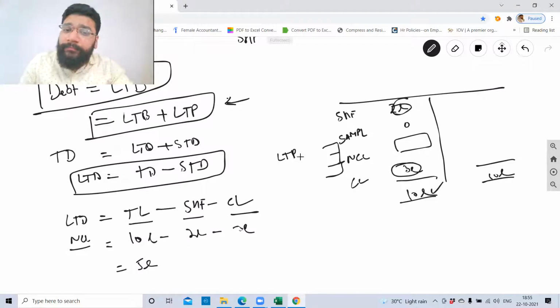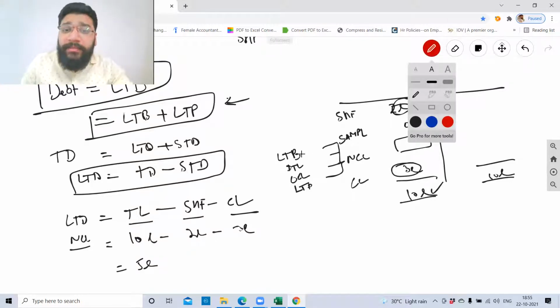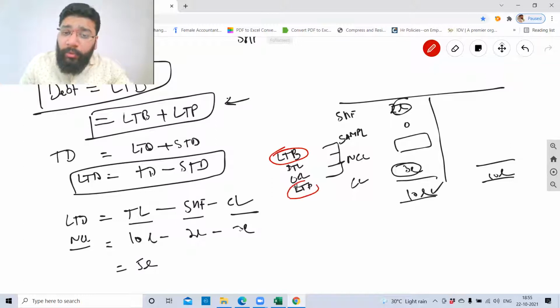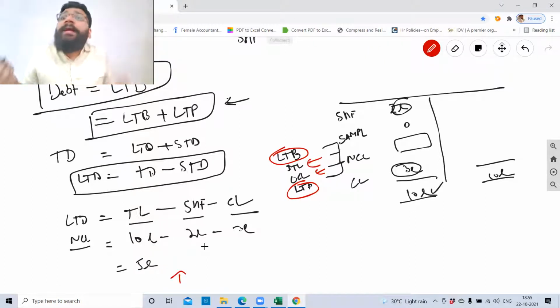Long-term borrowing, deferred tax liability, other current liability, and long-term provision. So you will say that, sir, you said long-term debt is equal to long-term borrowing and long-term provision. So what if this non-current liability is including these two? Now here I don't have any information about deferred tax liability and other current liability. So I'm presuming it is 0.